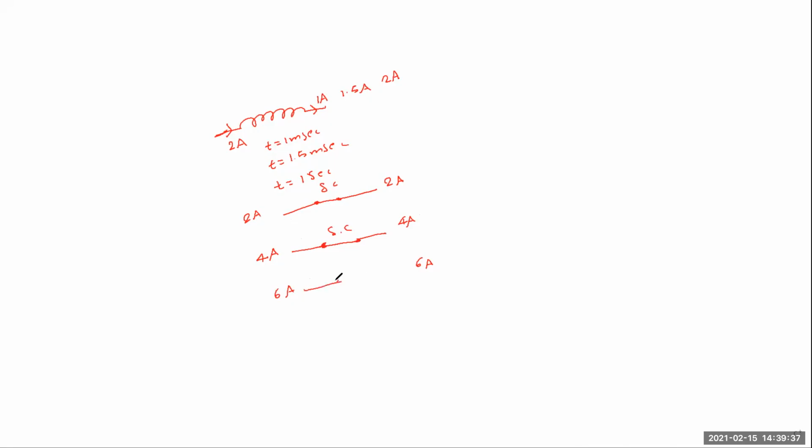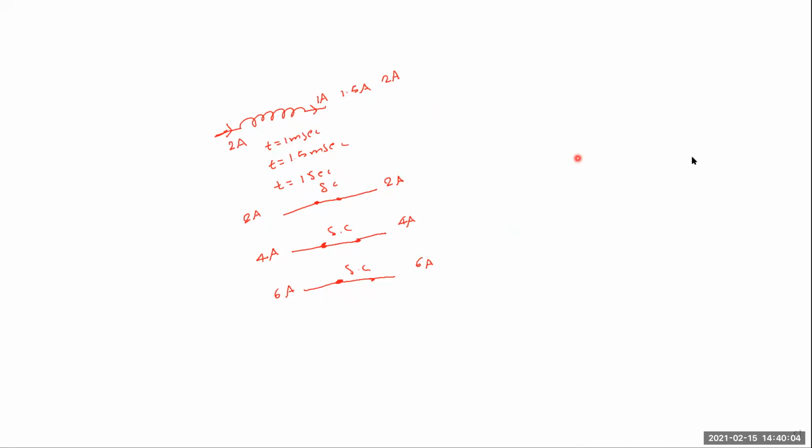Understood? Under short circuit condition only, whatever current is present on the input side, the same current appears across the output side. Under steady state condition, the inductor will be acting as a short circuit. Under transient condition, the inductor does not allow sudden changes in current.